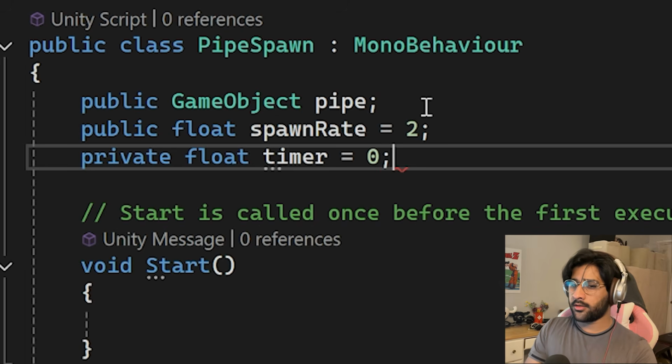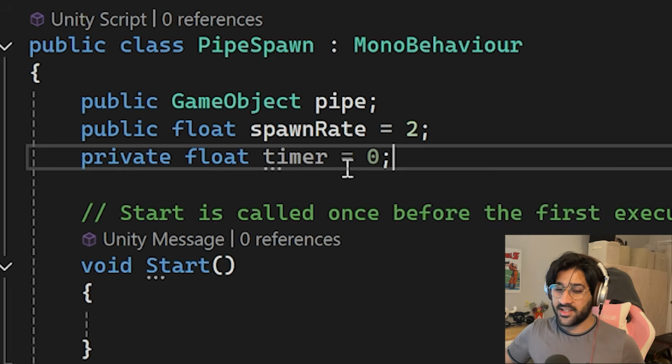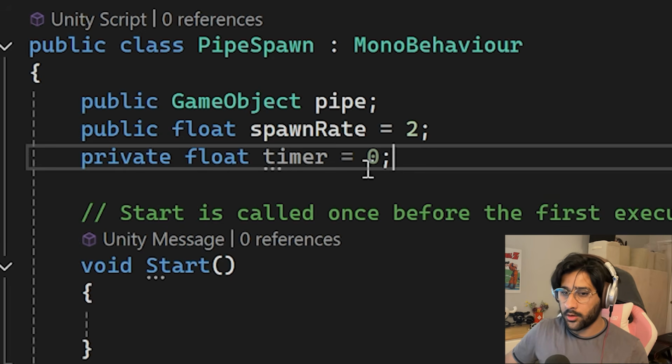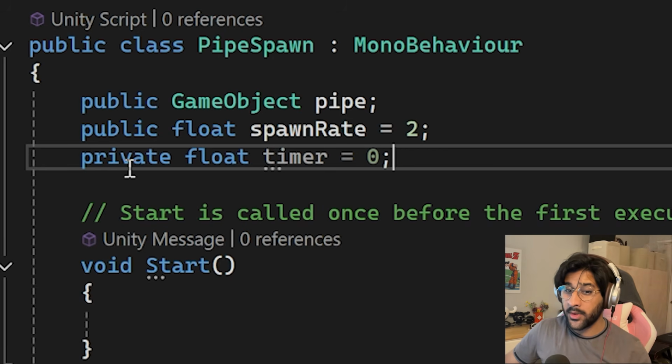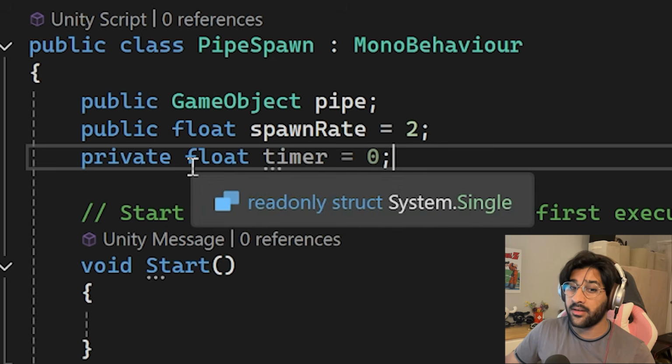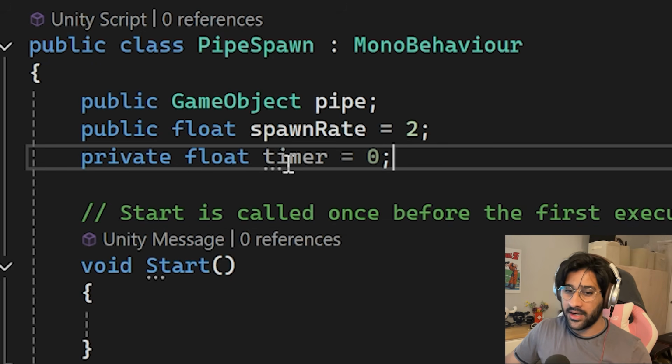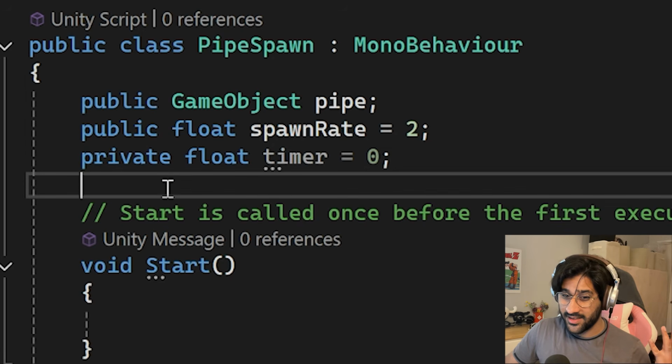And now we'll make another variable for a timer that starts at 0. So basically what I'm trying to code is have a timer start at 0, have it tick to 2, spawn a pipe, and then go back to 0. This one I'm making private because the tutorial says that if you make something private, then it can't be accessed from anywhere else, and apparently you only need this for this script, so it's okay to have it private. I don't know why you wouldn't just make everything public so you can access whatever wherever, but I'm sure there's a good reason for that.